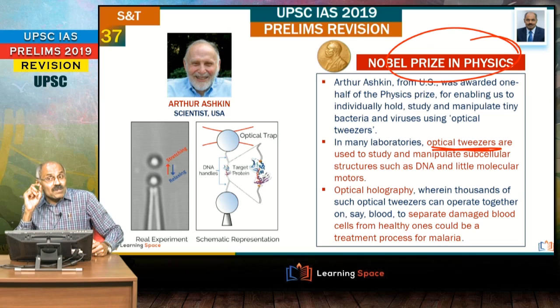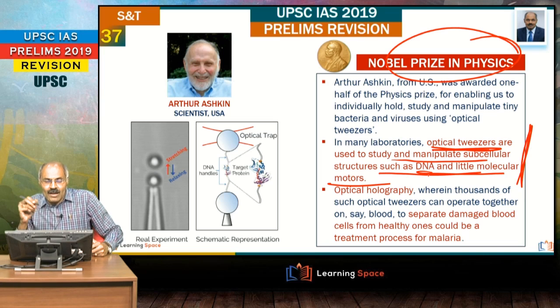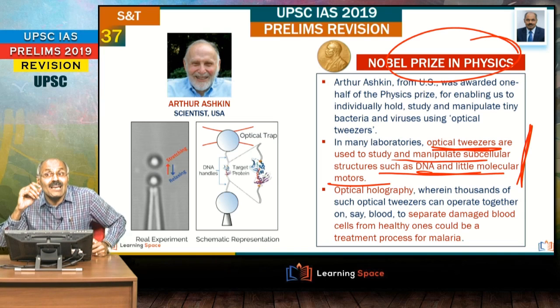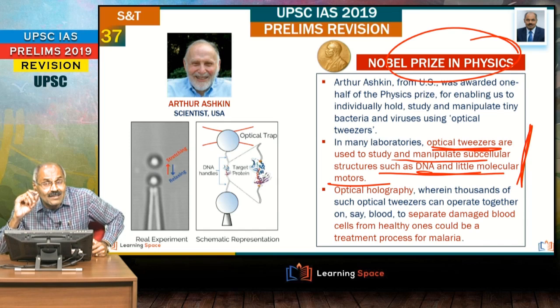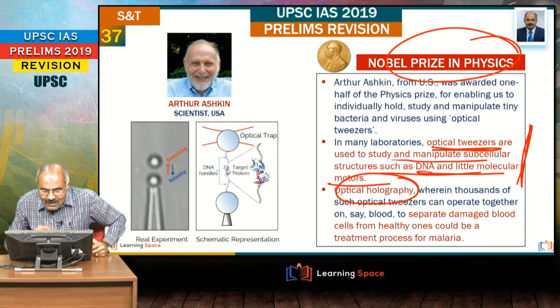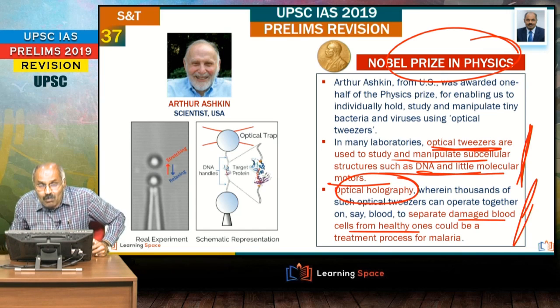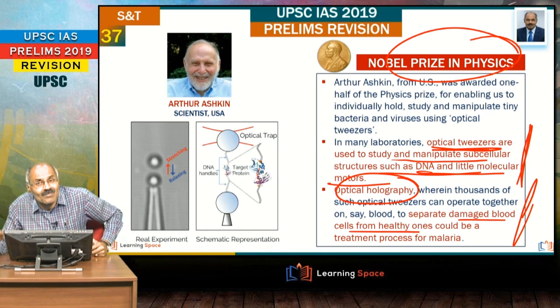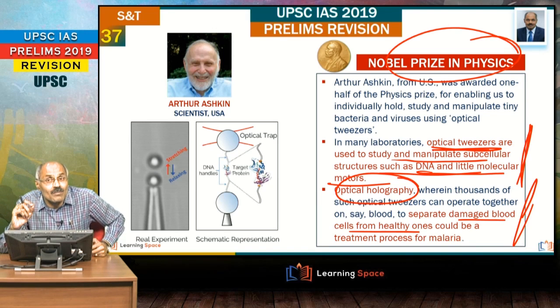And what is the purpose of optical tweezers? Optical tweezers are used to study and manipulate subcellular structures such as DNA and little molecular motors. And here optical holography, this is a very important word, where thousands of optical tweezers operate together. Basically, in blood, they separate damaged blood cells from the healthy ones. And this is very important when you look at the treatment process for malaria. Right friends, optical holography, please don't forget.